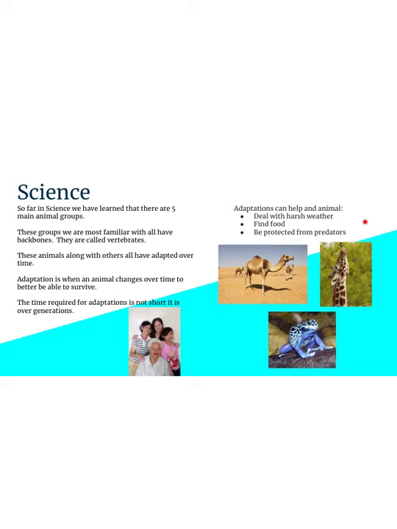Some adaptations that can help animals are adaptations that help them deal with harsh weather, like this camel, for example. He has special adaptations. We actually read about camels in class this year that allow him to live in a desert. Like we talked about their eyelashes and their eyes and how it can help protect them. They've been adapted to help protect them from the sand and dirt. There's other adaptations that they have that allow them to live in a desert where a lot of animals can't survive.